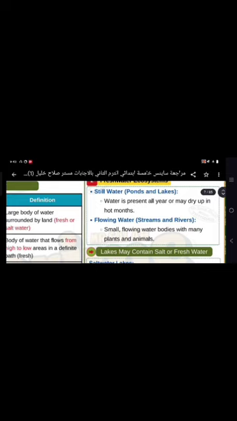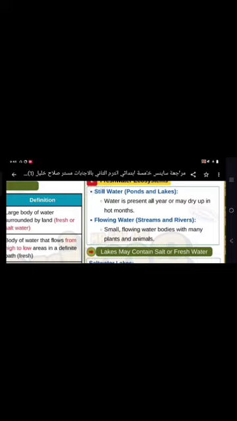Okay, let's pass forward to freshwater ecosystems. We have still water, like we've mentioned right now, ponds and lakes, which is water present all year or may dry up in hot months or summer months. Flowing water, like streams and rivers, are small flowing water bodies with many plants and animals. How can you tell that the river is small?